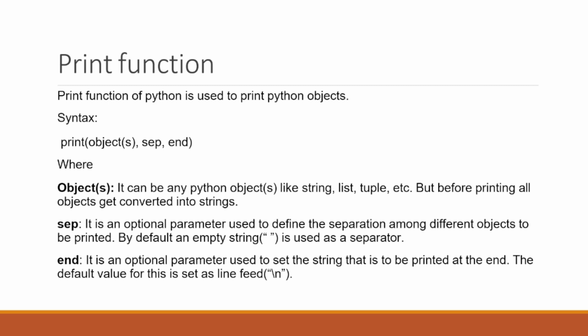Okay, so that will be your Python objects. We will study Python objects later, like your string, list, tuple, everything. Separator: suppose you are trying to print anything, so in between you are giving some spaces, you are giving plus sign, you are giving underscore, so that will be your separator. And suppose you want to print data in the next line, so you have to use this end of line like backslash n. Backslash n is used for printing data in the next line.